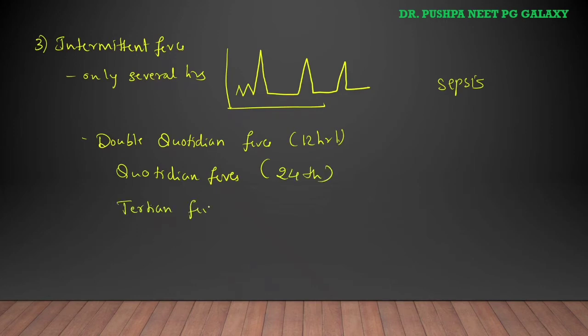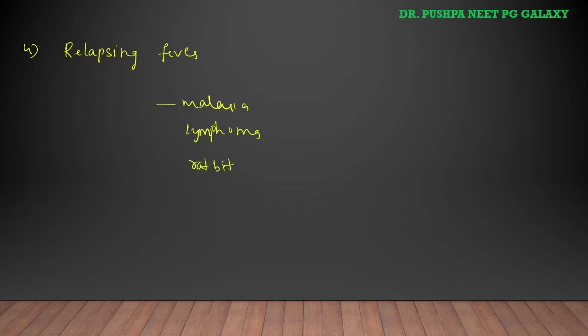Tertian fever is fever every 72 hours, that means every third day. Quartan fever is every fourth day. Next pattern is relapsing fever. Relapsing fever refers to fevers that recur, separated by periods with low-grade fever or no fever. It is usually seen in malaria, in lymphoma, and it can be seen in rat bite fever also.